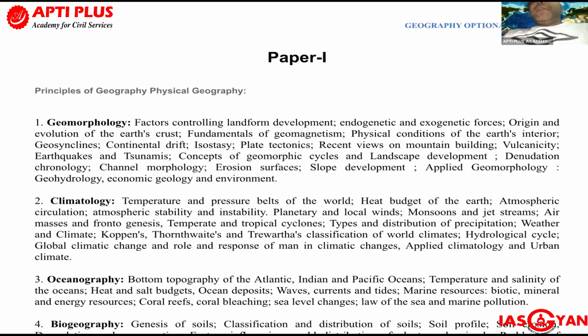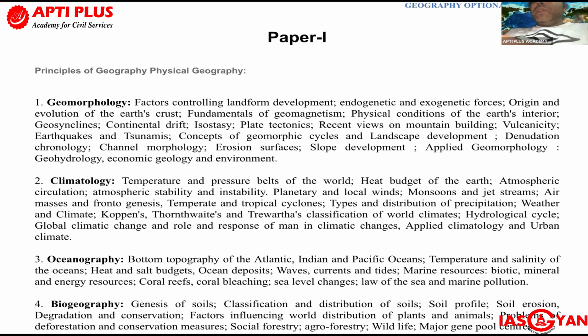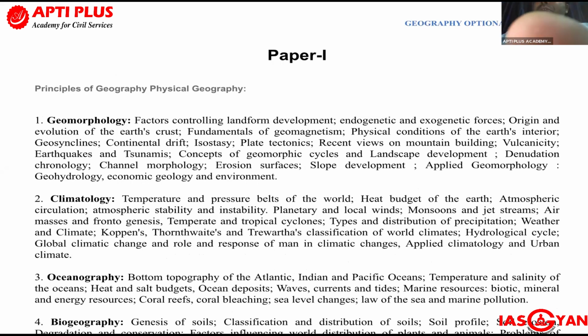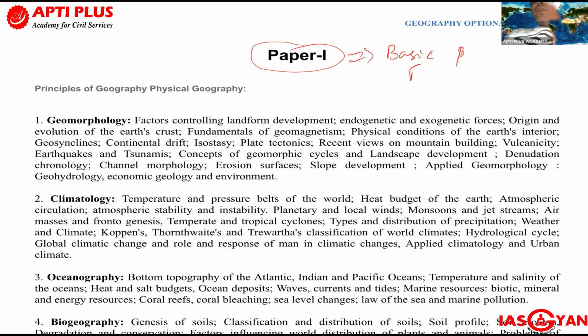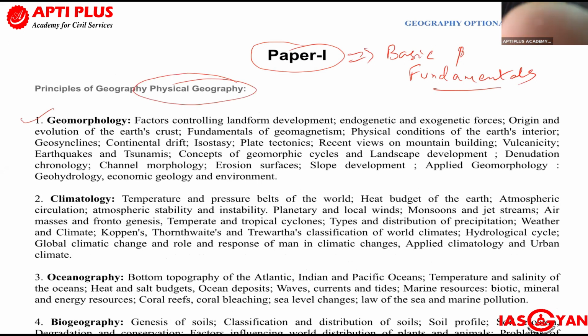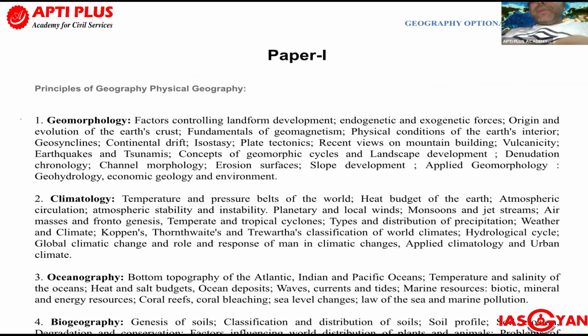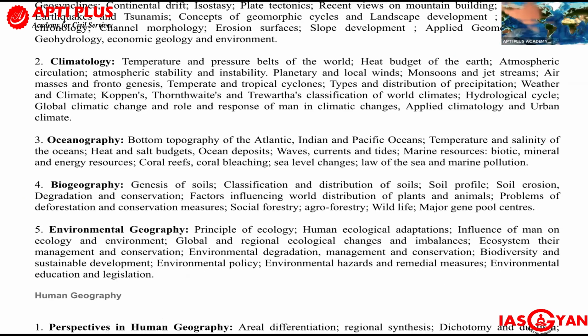First there is Geography paper 1. This is what we're talking about. Paper 1 is really focusing on the basics and fundamentals of geography. In these basics and fundamentals, there are two parts: one is the physical part and the second is the human part. In the physical part, there are 5 units. Principles of physical geography include geomorphology, climatology, oceanography, and apart from this, biogeography and environmental geography.